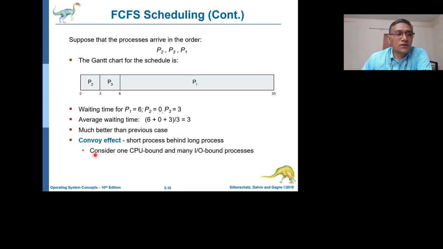Now this we say is a convoy effect. The previous example, we say it is a convoy effect, where short processes are waiting for getting the CPU attention behind long processes. Okay.